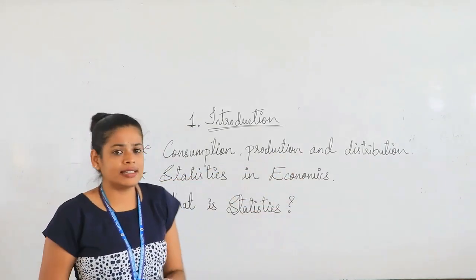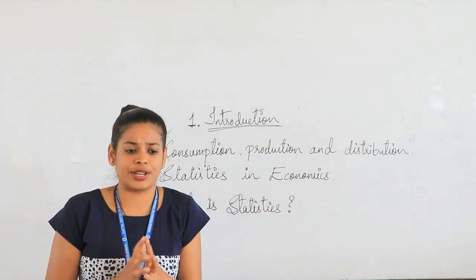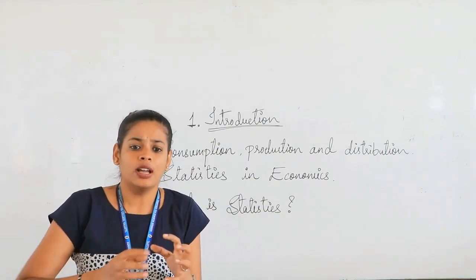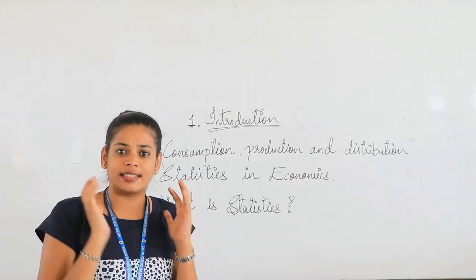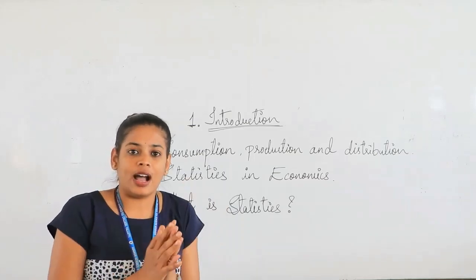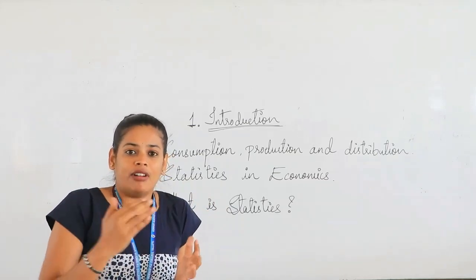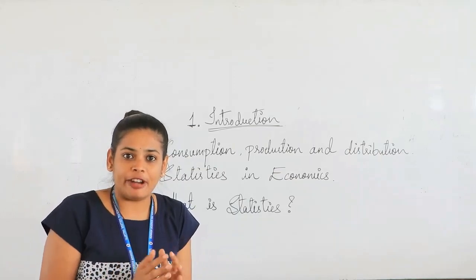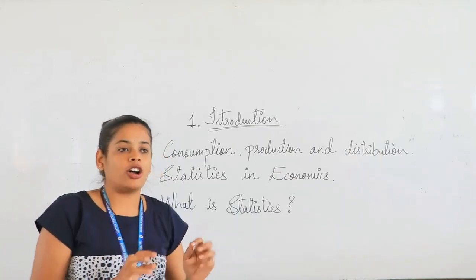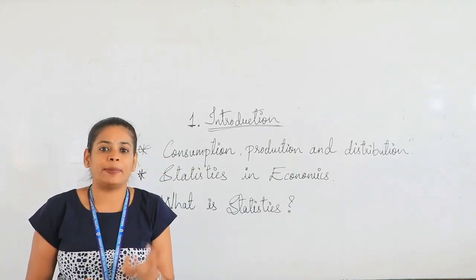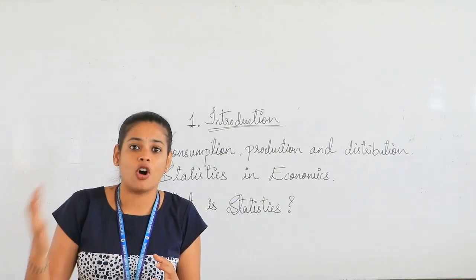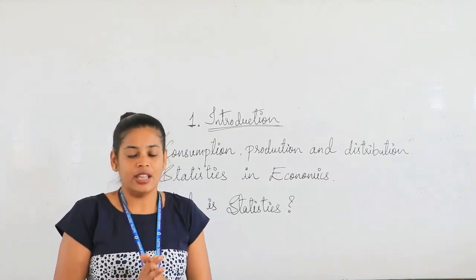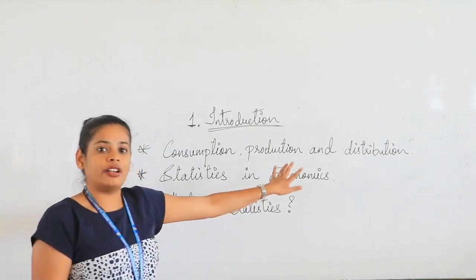Next, what is this distribution? The study of distribution talks about when these goods and services have been manufactured and sent to the market. Now this has to be distributed to each and everybody, right? So here we talk about the national income, the per capita income, how these things are being distributed among all the citizens of the country. So that's the study of distribution.